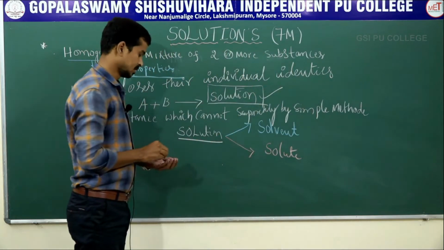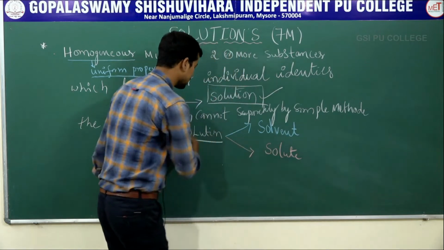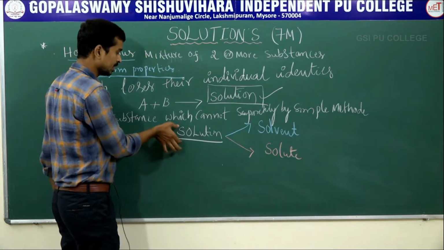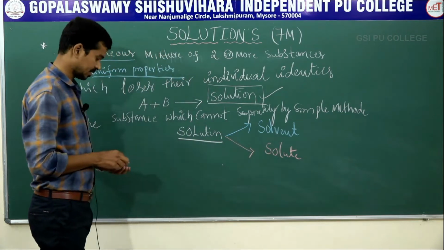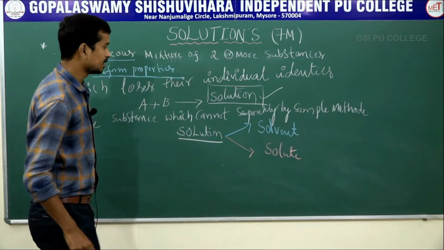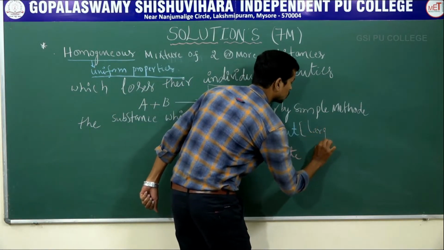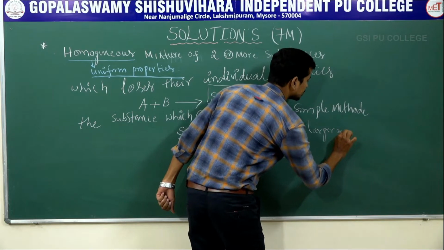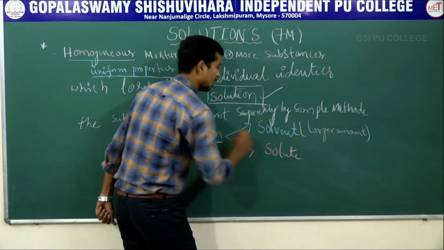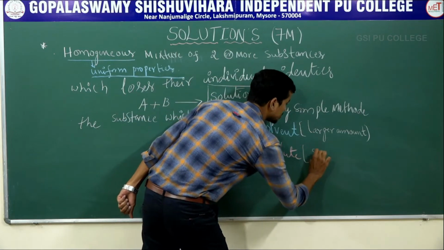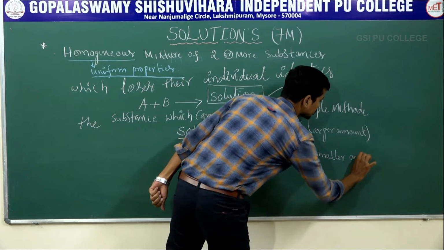Solute plus solvent is equal to solution. Solution is a homogeneous mixture of solute and solvent. What is meant by solvent? Solvent is present in a larger amount, and solute is present in a smaller amount.